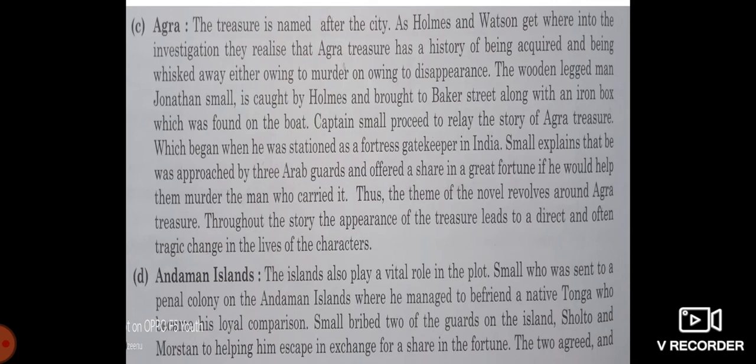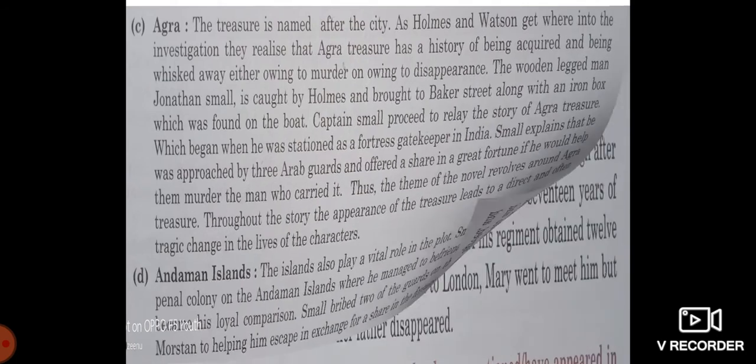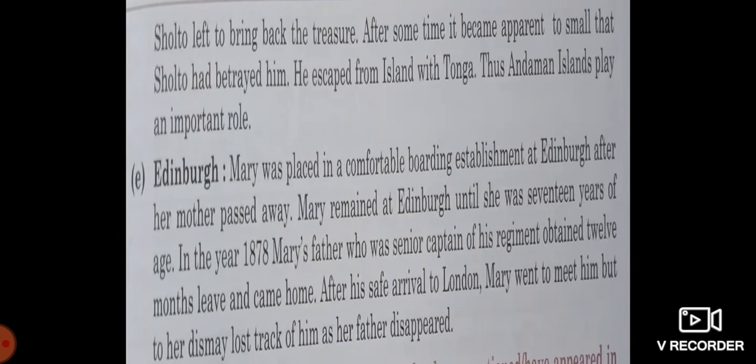I hope the slide is visible to you. If any word is not understandable or not readable by you, you can open your textbook and find it out. You can get the word from your textbook also. Last is Edinburgh.